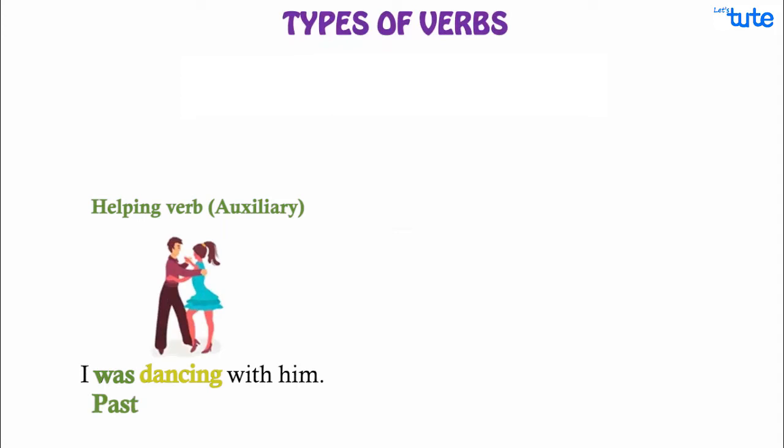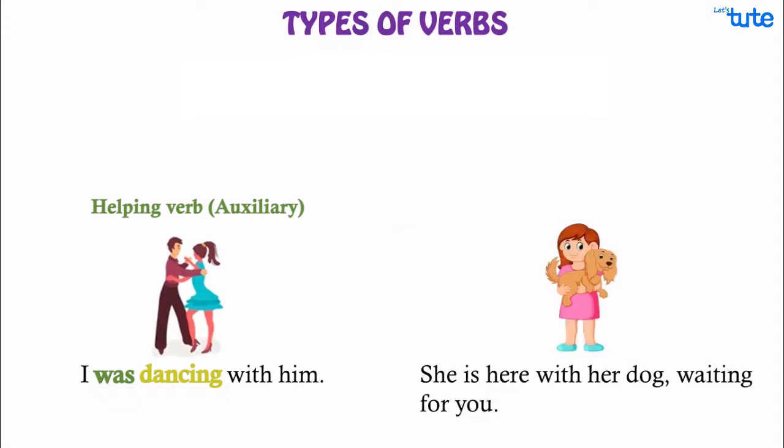So, when there are two verbs that are close together in one sentence, then the first one is the auxiliary verb. She is here with her dog waiting for you. While in the linking verbs, we will find two verbs at a suitable distance from each other, where the first one is a linking verb.